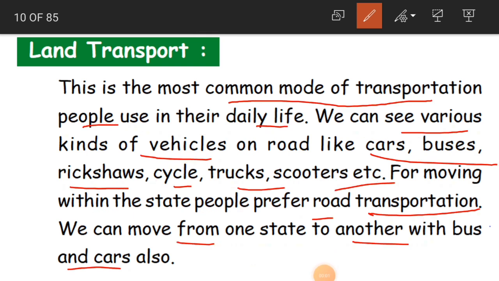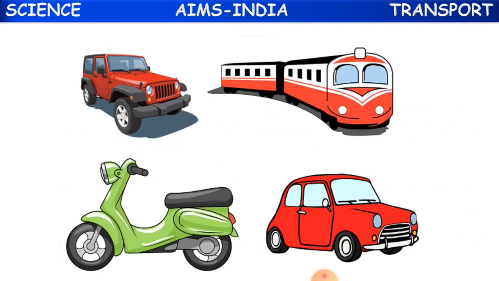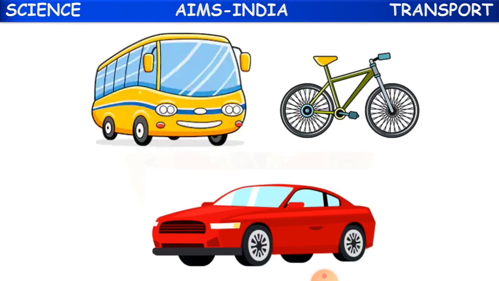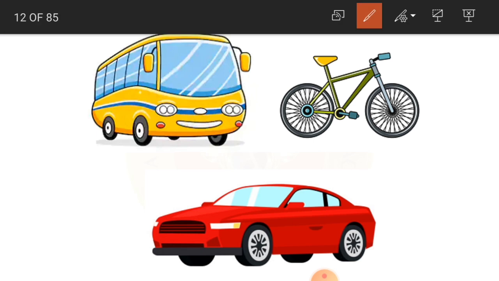Okay, children. So as we said, we take these three transportations to move from one state to another state. Now let us see some pictures of land transportation. Able to see here? You have a jeep, a train, a scooter, a car, a bus, a bicycle, again a car, and even auto rickshaws. So these are so many types of land transportation. Okay, children, clear?